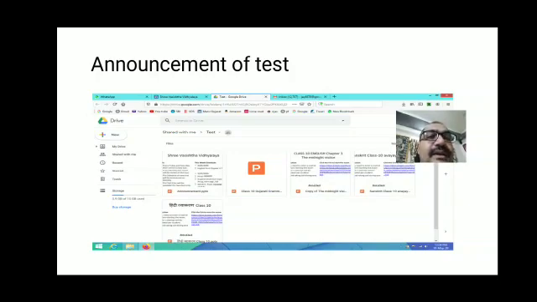The first one is the announcement of the test. When you click on that, every Monday the school will give you a timetable for the particular week. Which tests will be held in that week is mentioned in the announcement of the test. And the third one, we have already started taking tests.